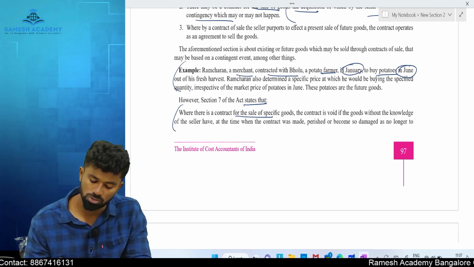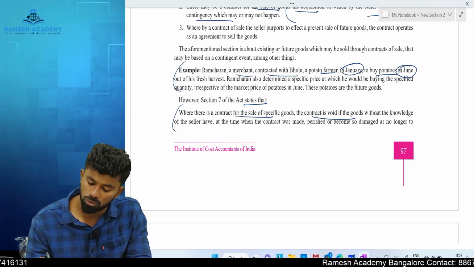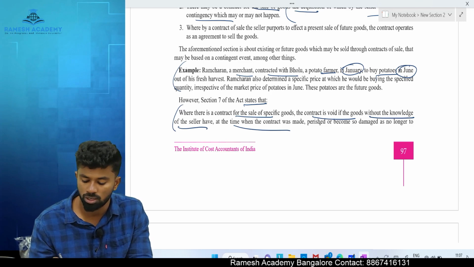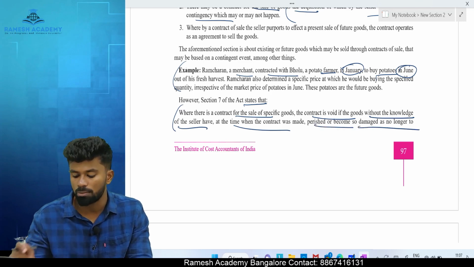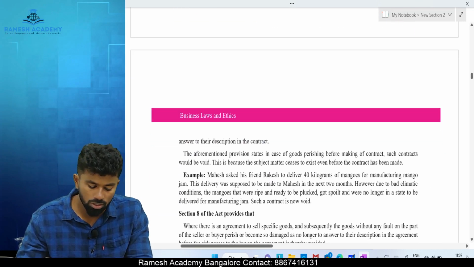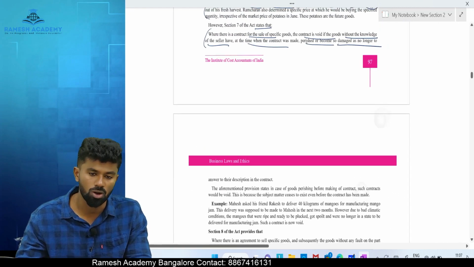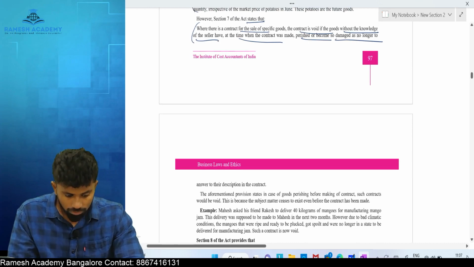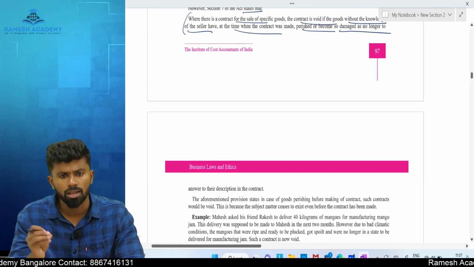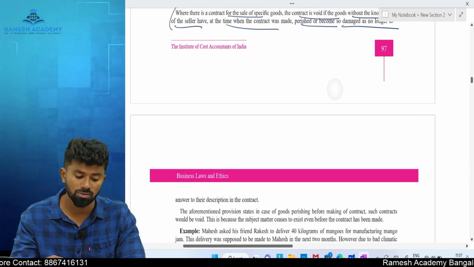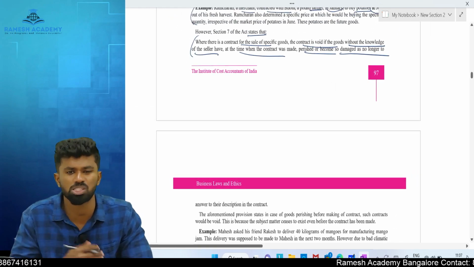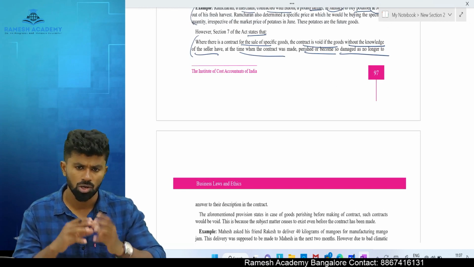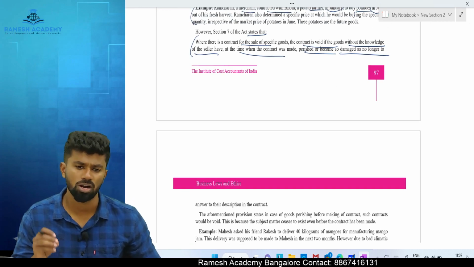However, section number 7 of the Act states that where there is a contract for the sale of specific goods, the contract is void if the goods, without the knowledge of the seller, have at the time the contract was made perished or become so damaged as no longer to answer to their description in the contract. Section number 7 provides the provision with respect to perishment of goods. Now what is perishing? Perishing means destruction or loss of value of the goods. All are called perishment.